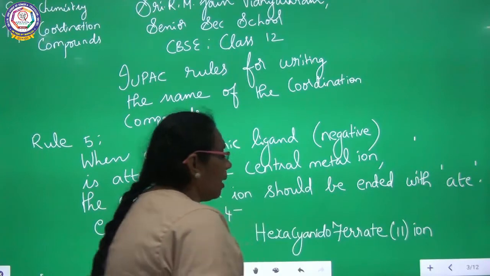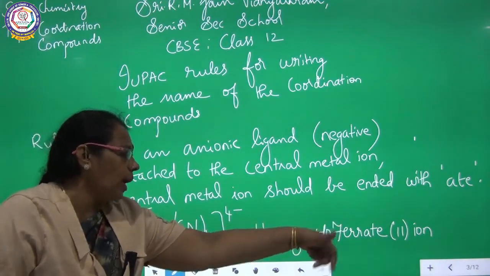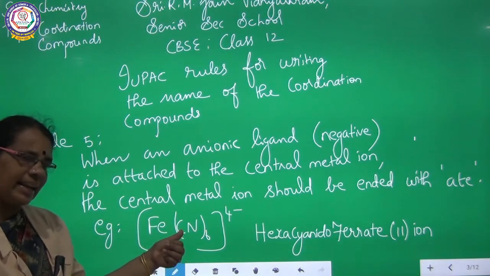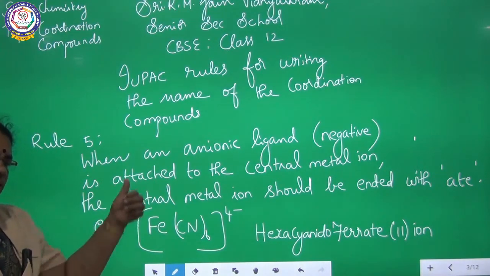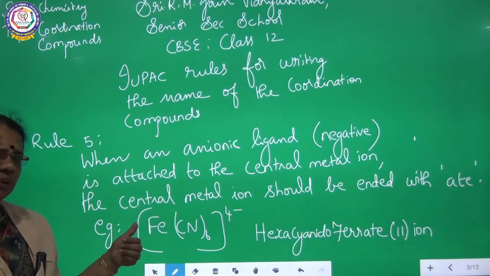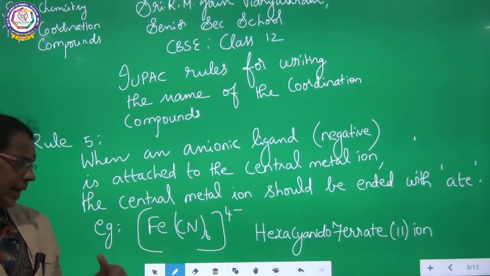So the name of the complex is hexacyano ferrate 2 ion. So the rule is very clear that CN is a negative ligand or anionic ligand bonded to the central metal ion. So when the anionic ligand is bonded to the central metal ion, the central metal ion should be ended with ATE.